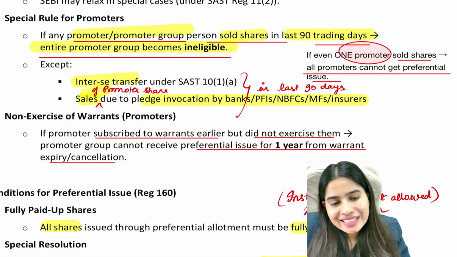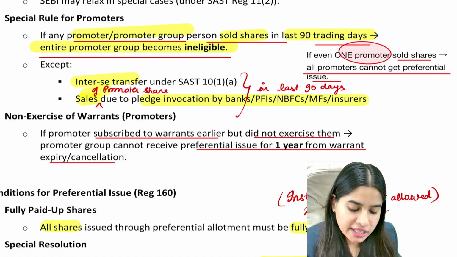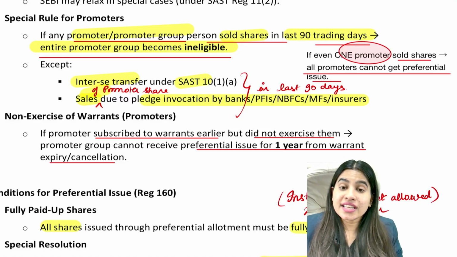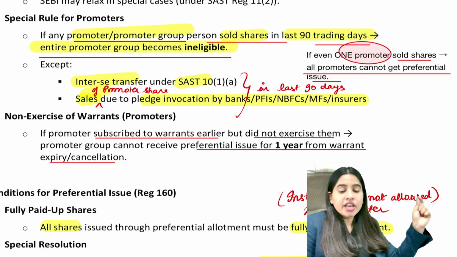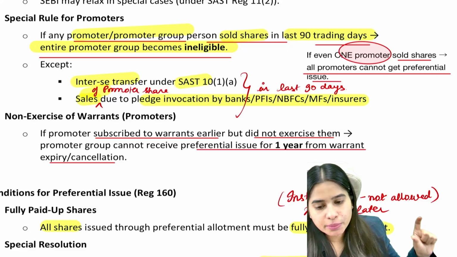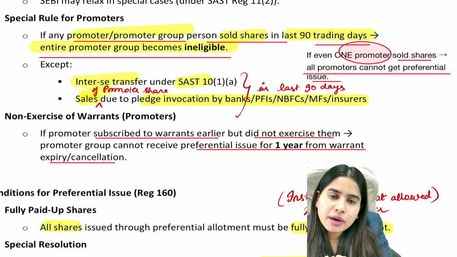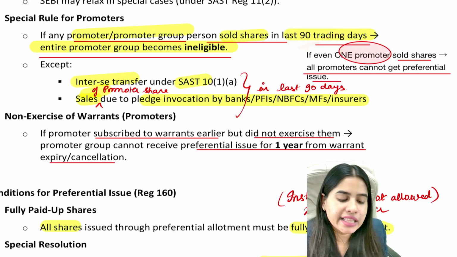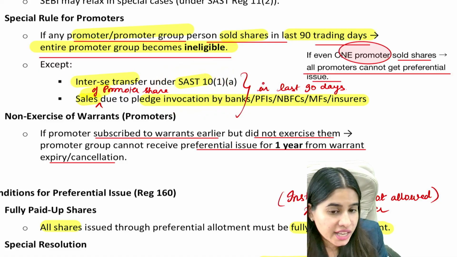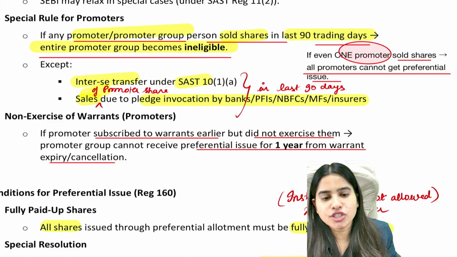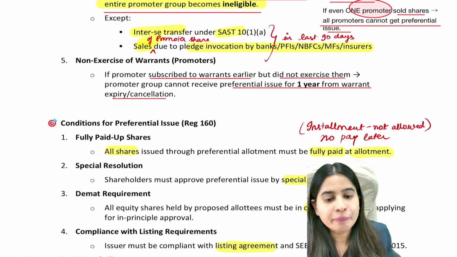Secondly, if there is an interse transfer between promoters under SAST regulation. What is SAST? Under takeover regulation, if one promoter is selling shares to another promoter, only within the promoters, even in the last 90 days, in these two cases, there is a genuine case. So in that case, you will be eligible to receive the preferential offer.